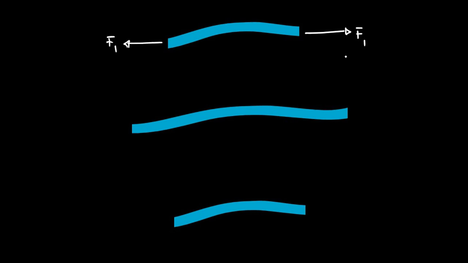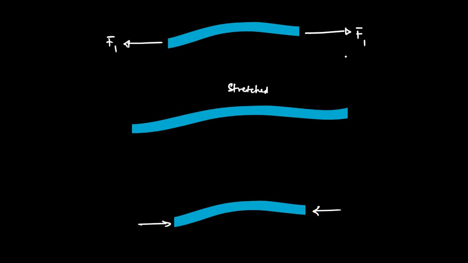So the rubber band gets stretched in response to this externally applied force. Now once the force is removed, the rubber band returns back to its original shape and size, original length. So here the rubber band is elastic, and under the action of this deforming force, the rubber band returned back to its original shape and size.